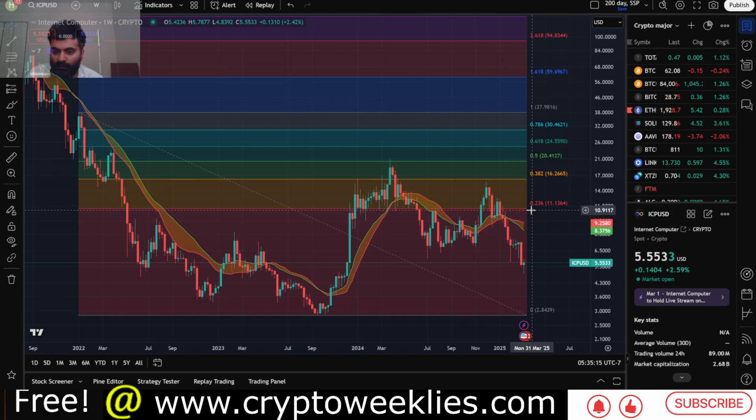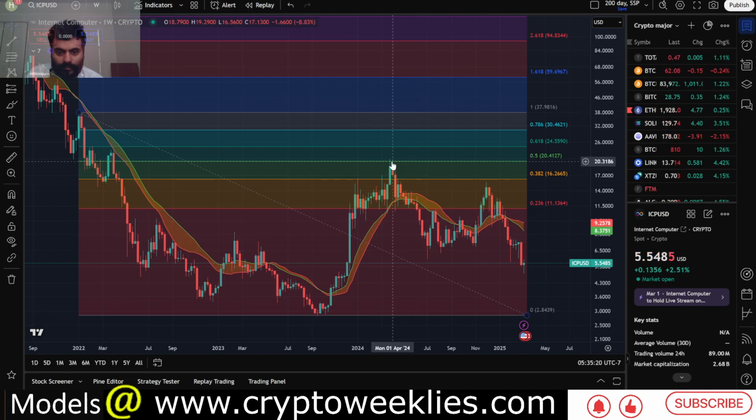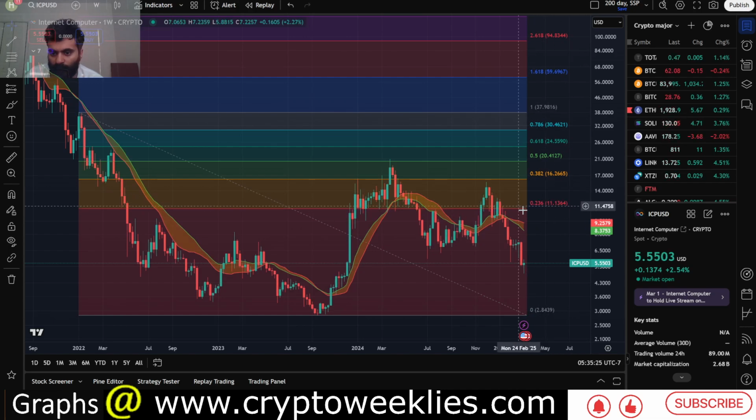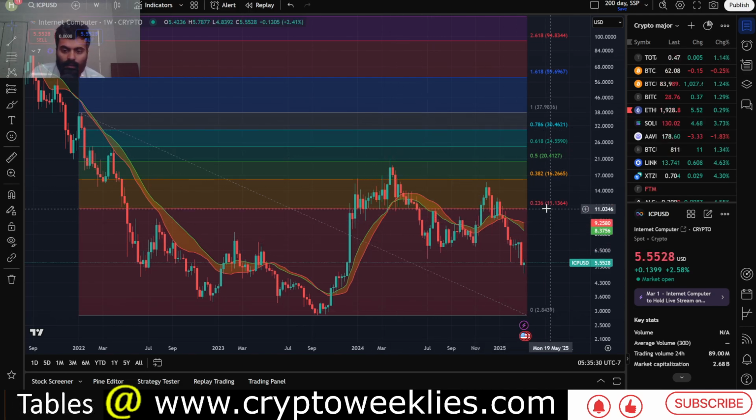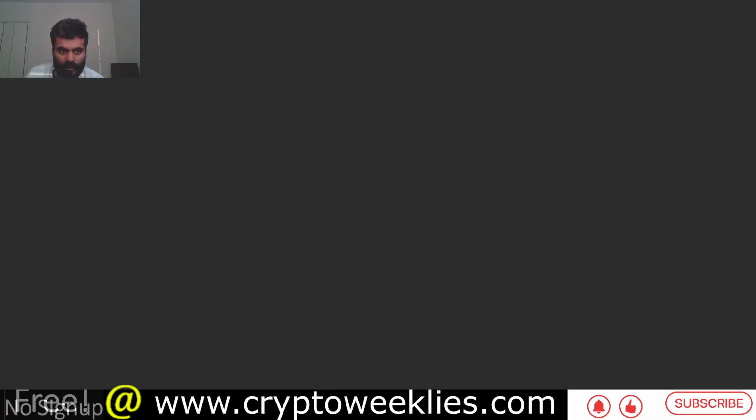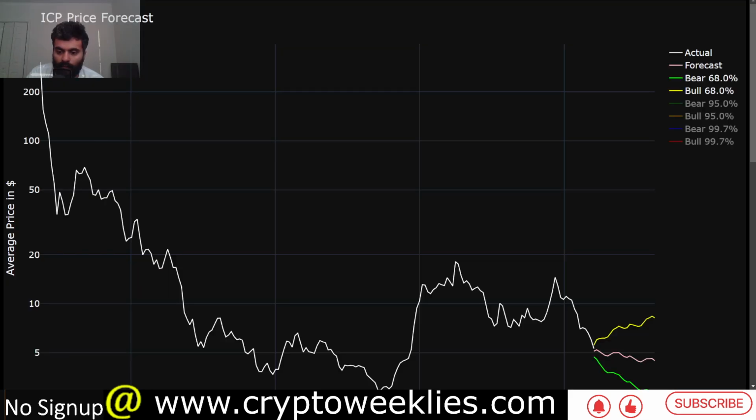So this time around, if there is a counter trend rally or a lower high kind of rally, this could resolve somewhere at around $11, that is the 0.23 fib level, if we continue with this trend of lower highs and lower lows since about early 2024, July of 2024. So let's check if there is a counter trend rally in the future, and if it resolves at around that 0.23 at around $11.13.